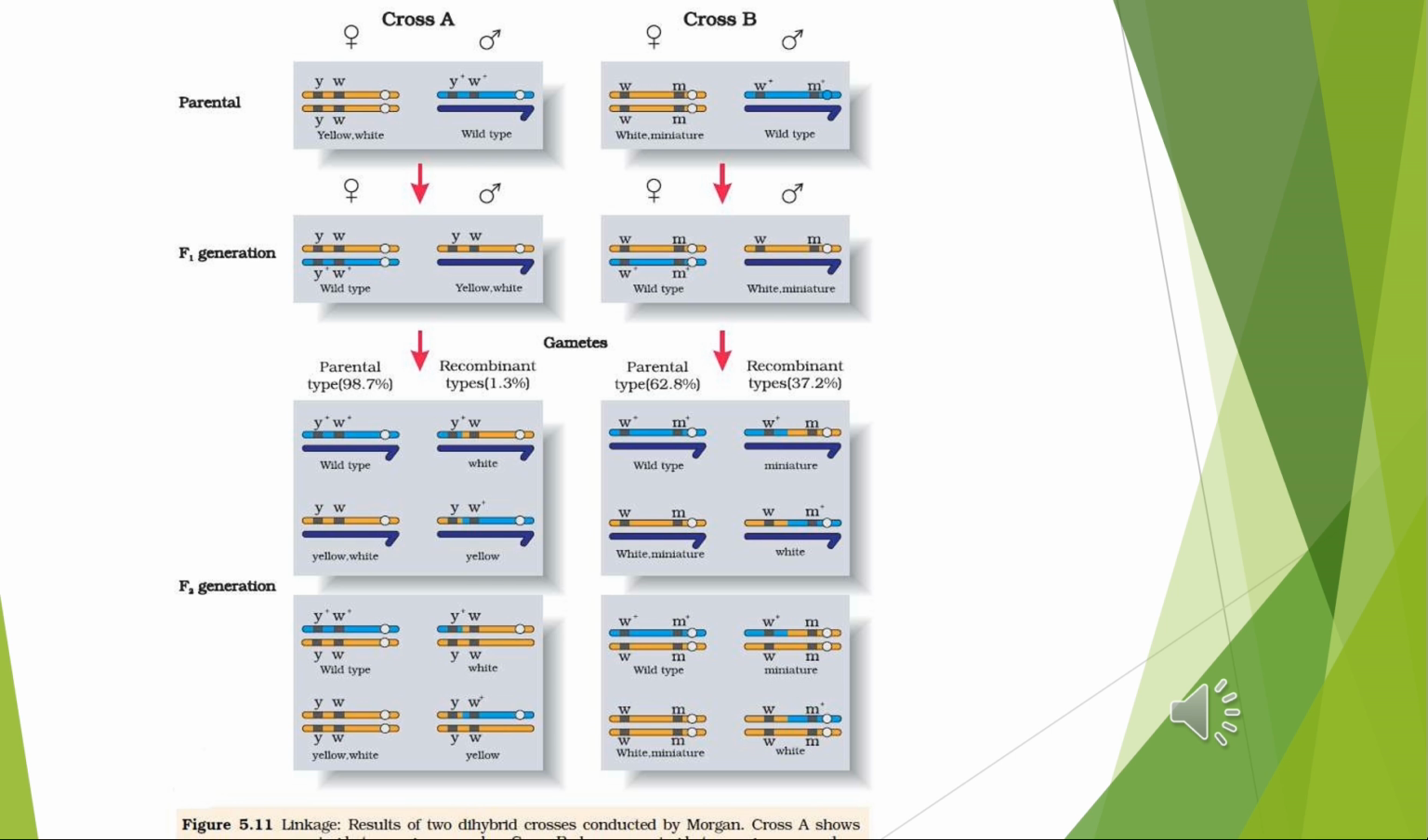62.8% of the progeny were of parental types, while 37.2% were recombinants. Thus, these genes were loosely linked and show higher recombination. This slide is just showing that if genes are present together, they are present near each other.